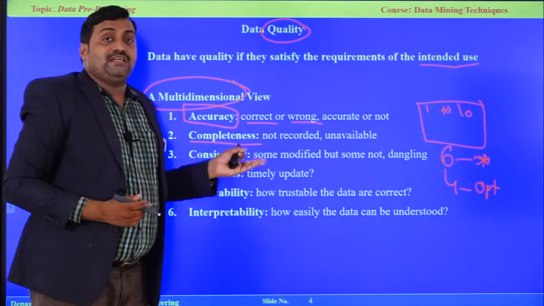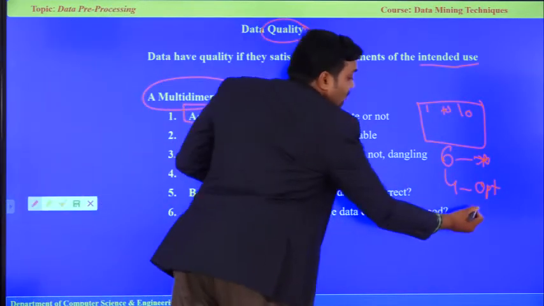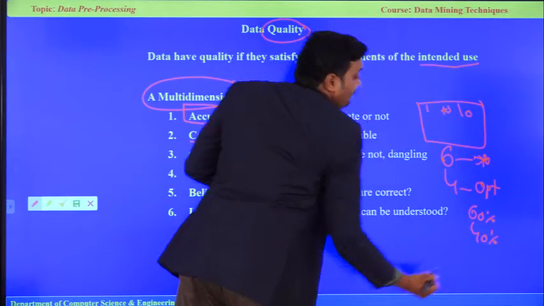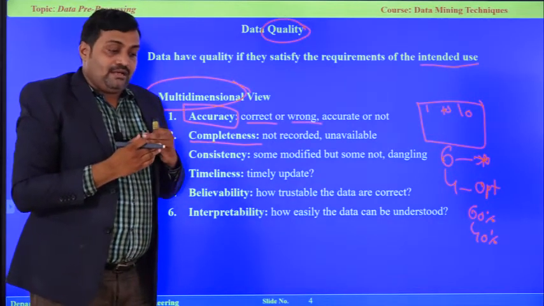As in the previous example, we may get 60% complete data and 40% incomplete records. It leads to the skewing of data.